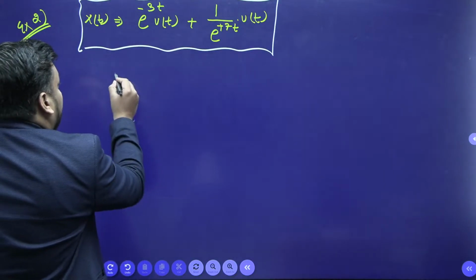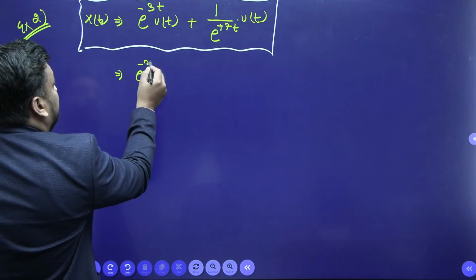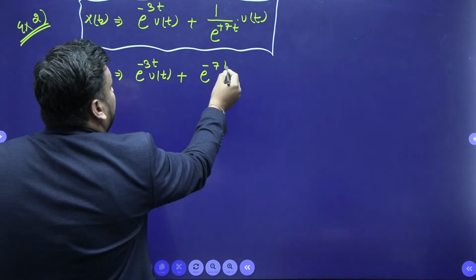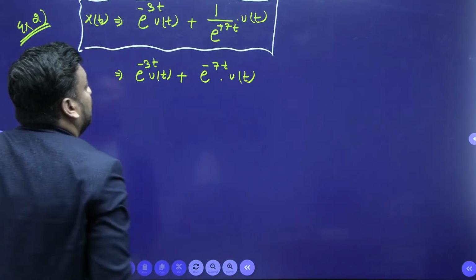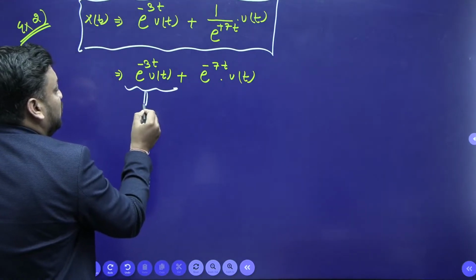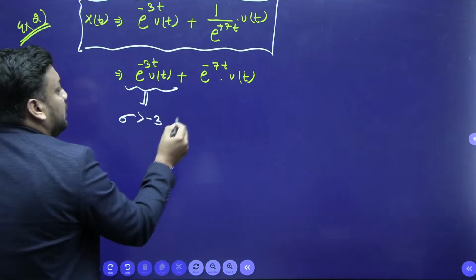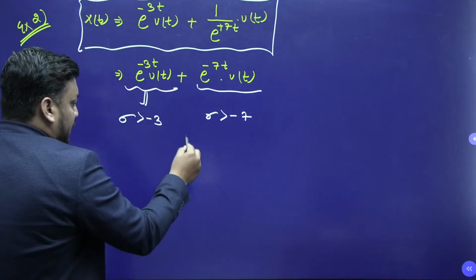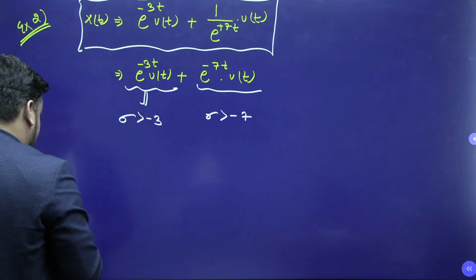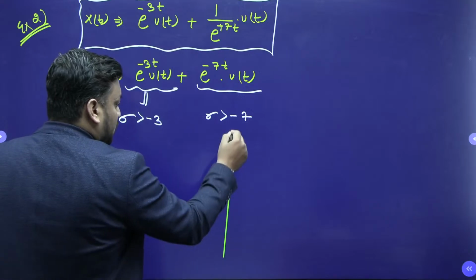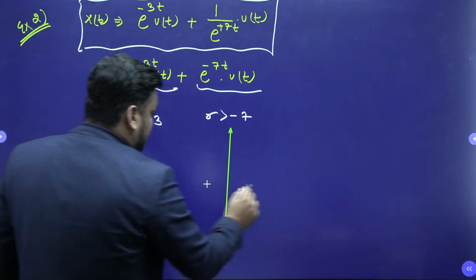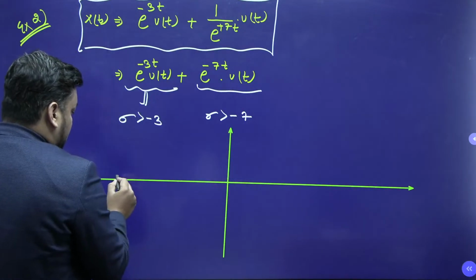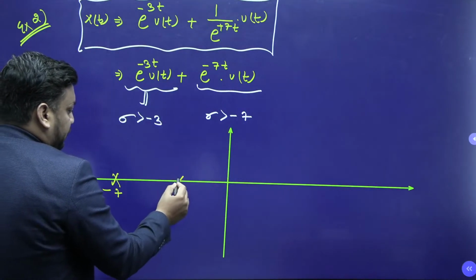Chaliye bachchon. If I talk about the signal, it is nothing but e to the power minus 3t u(t) plus e to the power minus 7t u(t). Its ROC: this gives the ROC sigma greater than minus 3 and this gives the ROC sigma greater than minus 7. If I make an S-plane diagram, what will I get, guys? I will have two poles, one at minus 3, sir, and one at minus 7, sir.